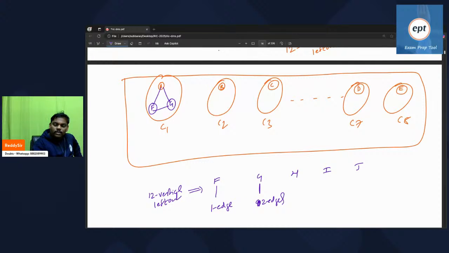Next, I added H also: one edge here, two edges here, three edges here. So what I mean to say is, if it is a forest, for every vertex one edge will come. Because it is not a forest, for one vertex maybe more edges will come.